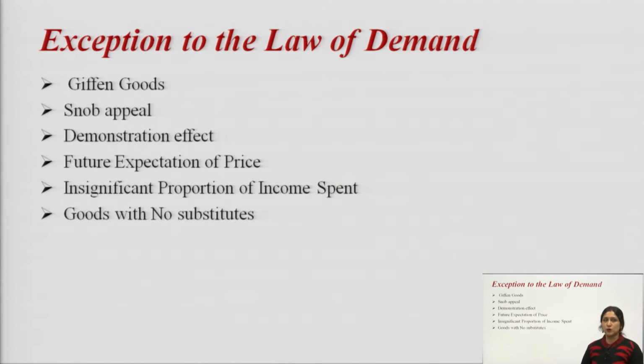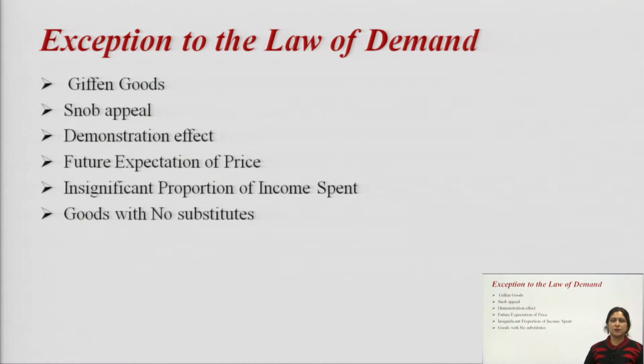The first exception is Giffen goods. Giffen good is a concept given by Sir Robert Giffen. Giffen good is an inferior quality product, means the product for which better alternatives are available in the market.